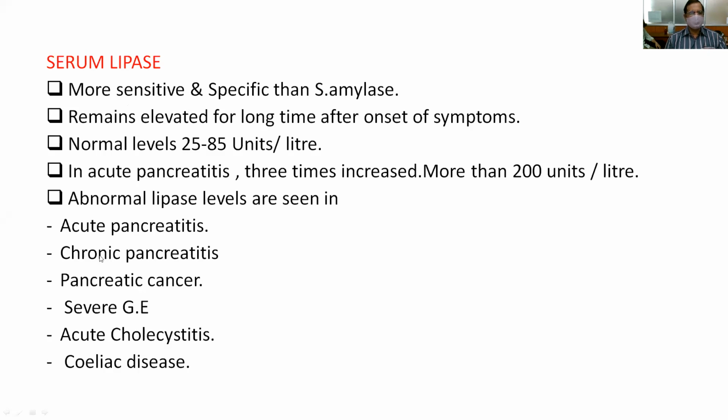Abnormal lipase levels are seen in some surgical conditions apart from acute pancreatitis: acute on chronic pancreatitis, pancreatic carcinoma, severe gastroenteritis, acute cholecystitis, and celiac disease. Sometimes we can see an increase in the serum lipase levels, and also in these conditions it may increase. So all these things you have to write in the examination.